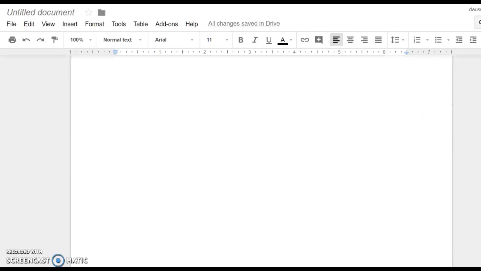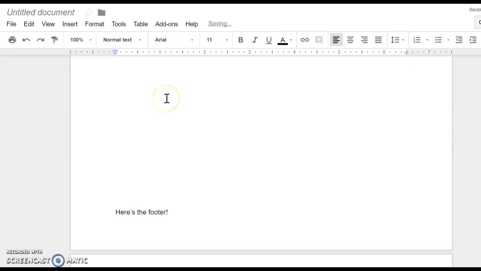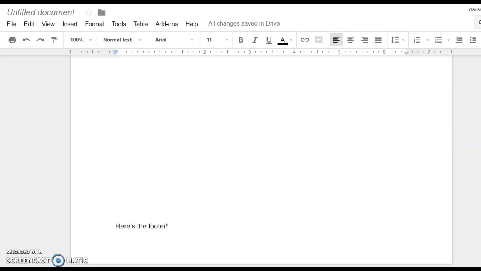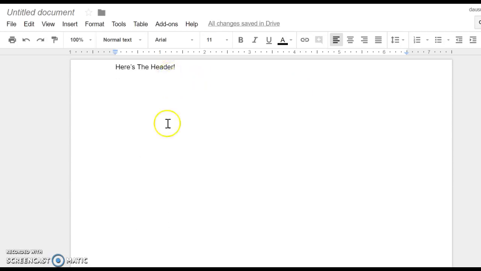cover page. When you want to put in the footer, you would go down here to the bottom of the page, double click again, and you could type down here. And like I said, unless you click on different first page, you're gonna see the same thing appear on all of your pages.